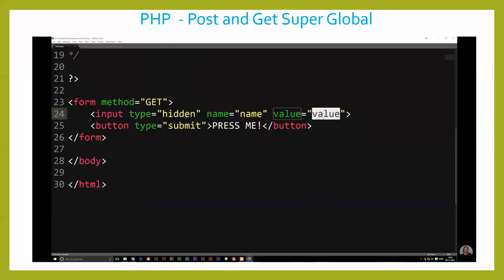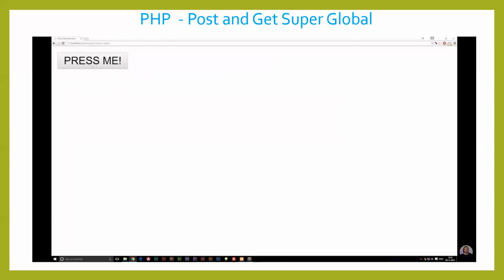So now that we have this information, we could basically say that name is equal to Daniel instead. Let's actually go ahead and do that. That might make more sense. So I'm going to say name is equal to Daniel when I hit this button, like so. Now we can actually take this information from the URL inside this page, or in another page if we want to, and use the information to say, oh, the person who just typed his name in is Daniel.